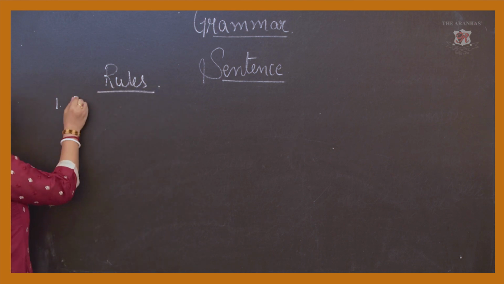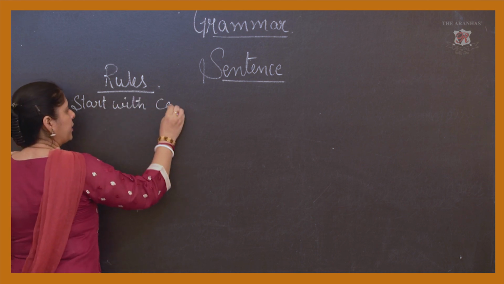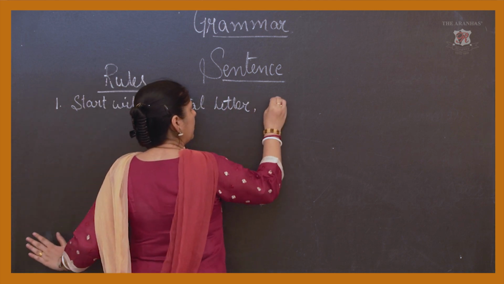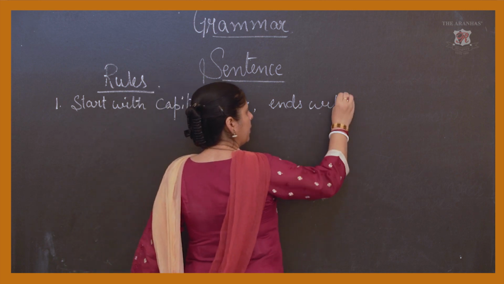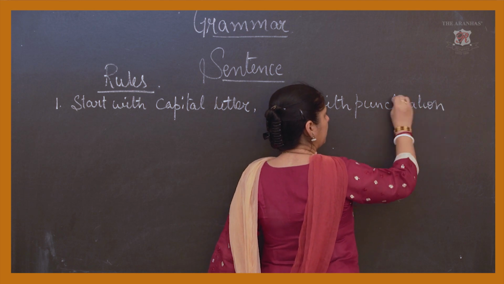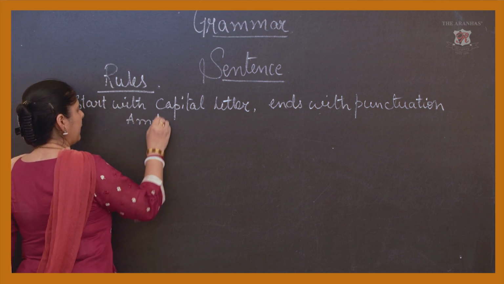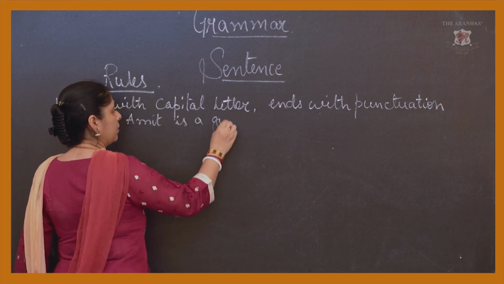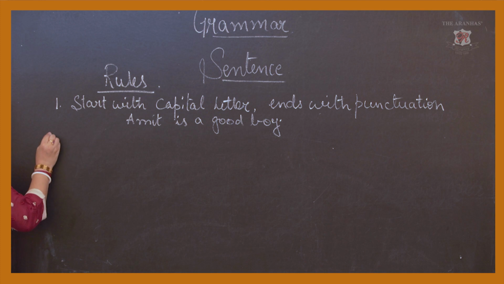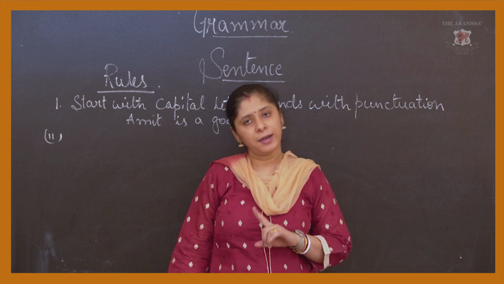The first rule is: start with a capital letter, end with punctuation. For example, I am repeating my sentence again: Amit is a good boy. The second rule is that every sentence must have a subject and predicate.